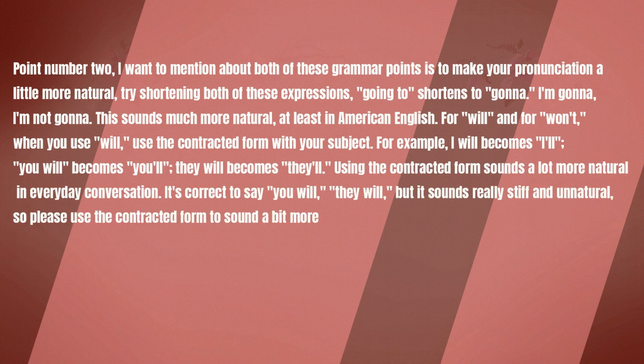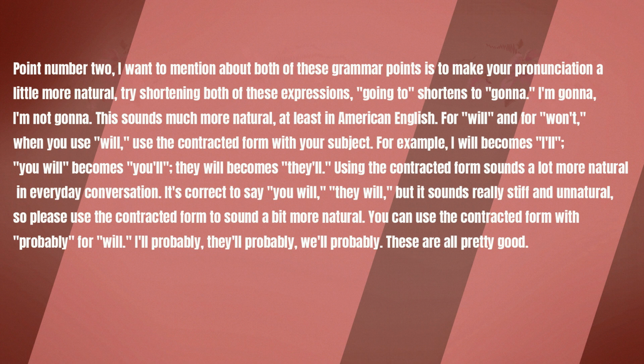Point number 2 I want to mention about both of these grammar points is to make your pronunciation a little more natural. Try shortening both of these expressions. Going to shortens to gonna, G-O-N-N-A, gonna. I'm gonna, I'm not gonna. This sounds much more natural, at least in American English. For will and for won't, when you use will, use the contracted form with your subject. For example, I will becomes I'll. You will becomes you'll. They will becomes they'll. Using the contracted form sounds a lot more natural in everyday conversation. It's correct to say you will, they will, but it sounds really stiff and unnatural. So please use the contracted form to sound a bit more natural.